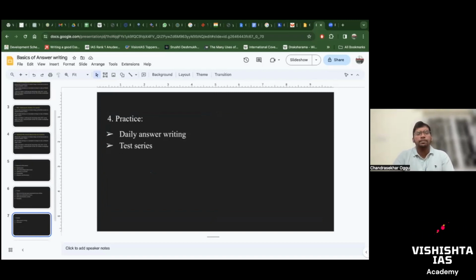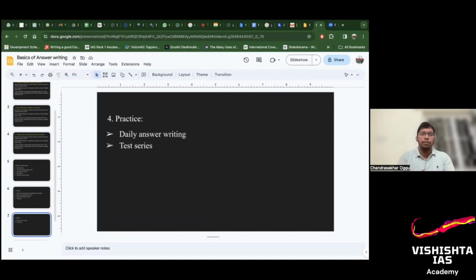And finally, you have to practice. The most important thing is you have to do daily answer writing. If you are a very new student, without giving any excuses, you should write answers daily. You can stop at least 2 months before prelims, but before that you have to do daily answer writing. This will teach you how to structure the answer and how to simplify the points.